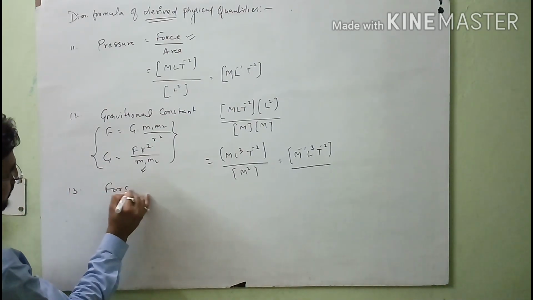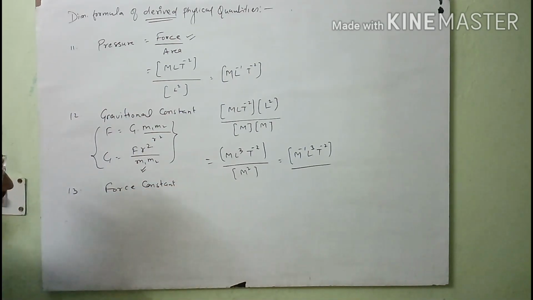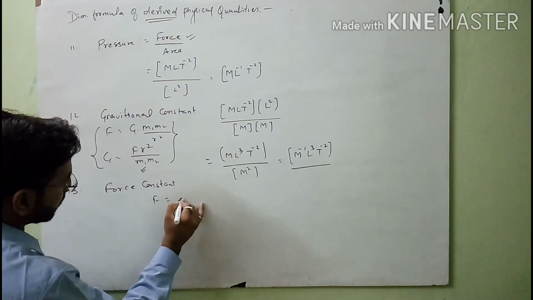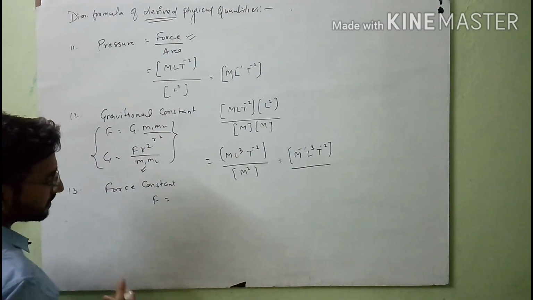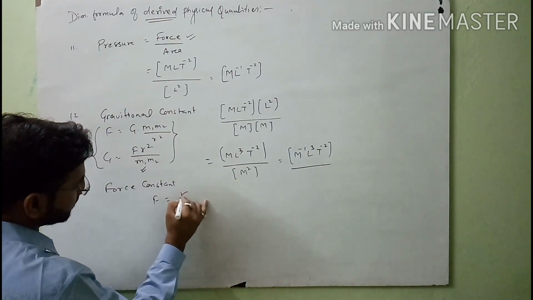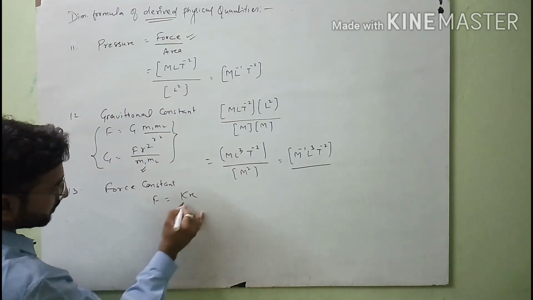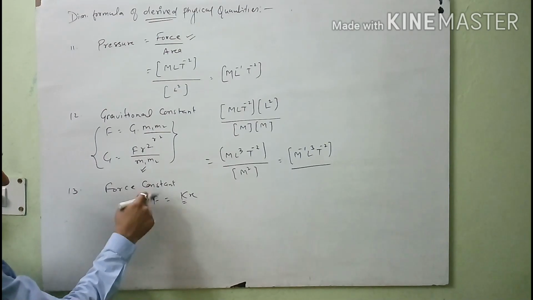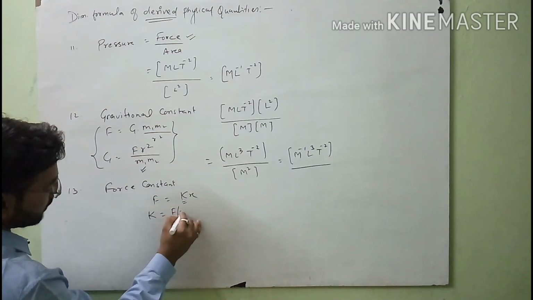Force constant, or force constant by formula, by using Hooke's law, you will read this in an upcoming chapter. F is equal to kx. So by using this formula, this k means the proportionality constant for this external force. So for that, k is equal to F upon x.